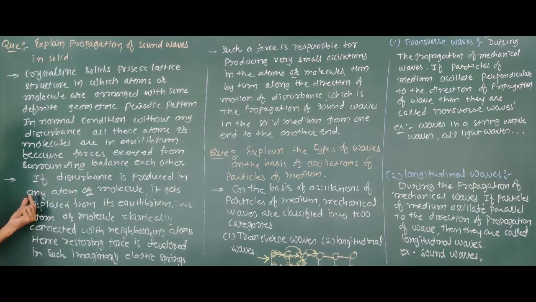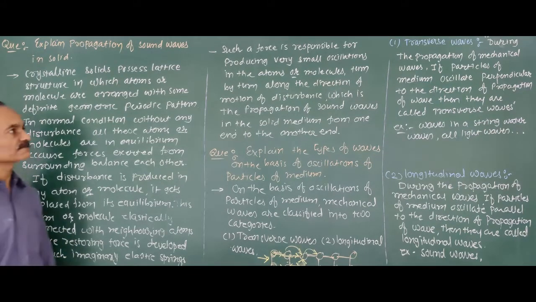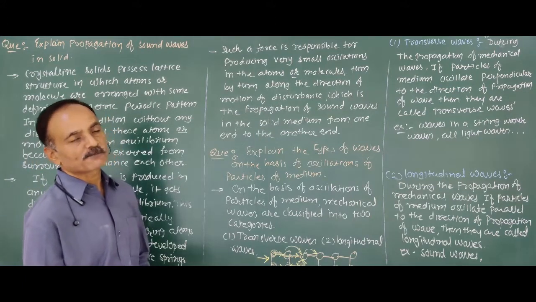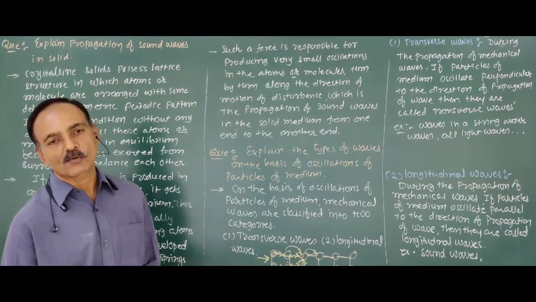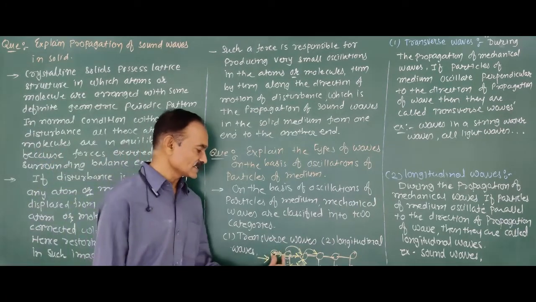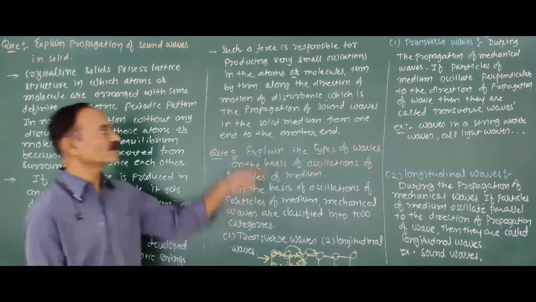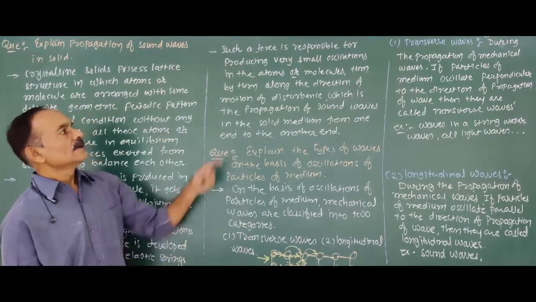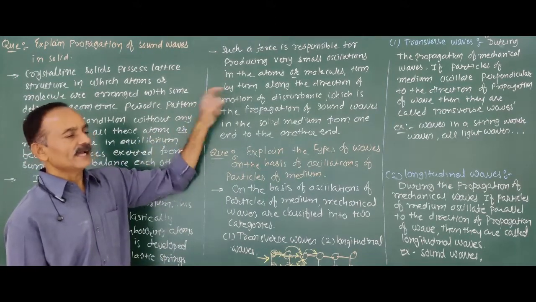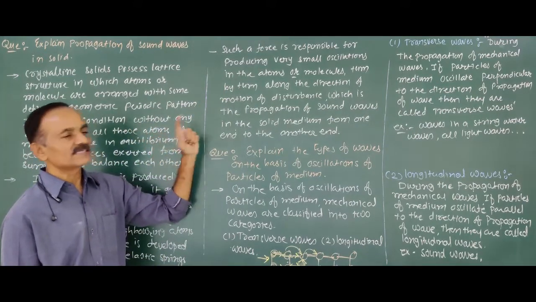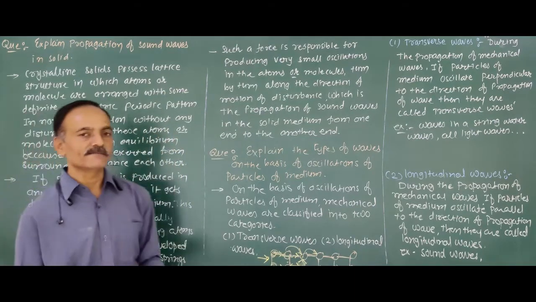So if a disturbance is produced in any atom or molecule, it gets displaced from its equilibrium, and this atom or molecule is elastically connected with neighboring atoms. Hence, an elastic force is developed in such an imaginary elastic spring, and such force is responsible for producing very small oscillations. Whatever elastic force is exerted between the molecules, this elastic force is responsible for producing small oscillations in the atom or molecule, turn by turn along the direction of propagation of the wave, which is the propagation of sound wave in solid medium.